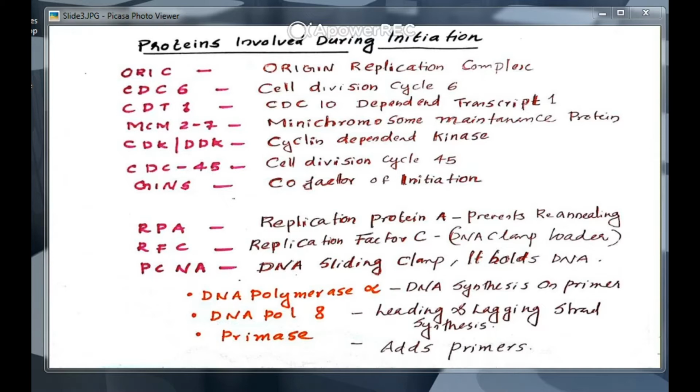Here you can see ORC, CDC6, CDT1, MCM2-7. That means mini chromosome maintenance proteins. It is a helicase in eukaryotes.